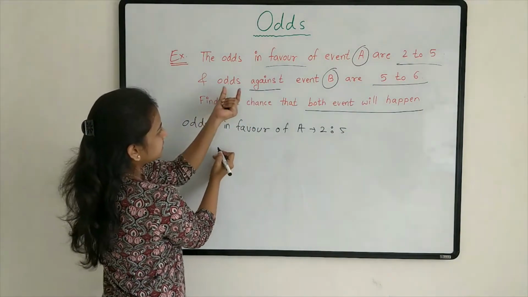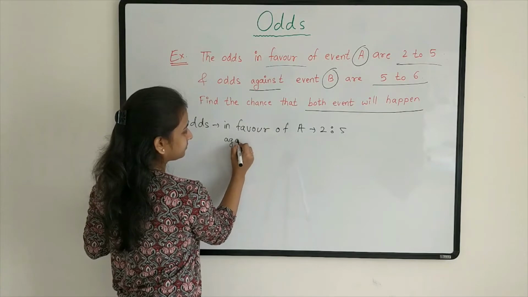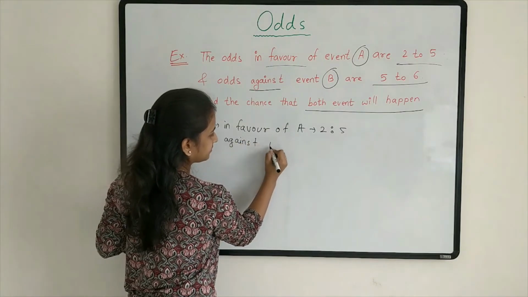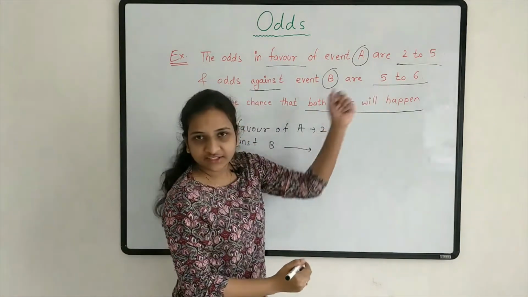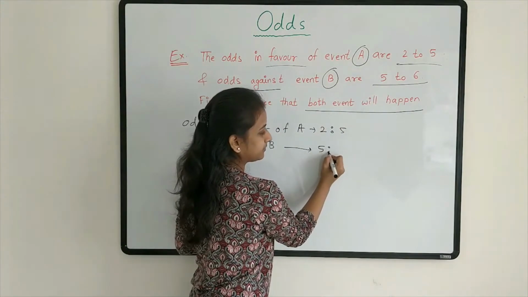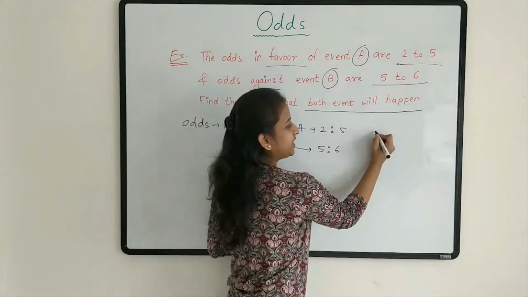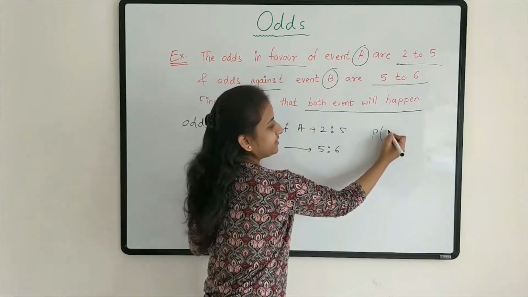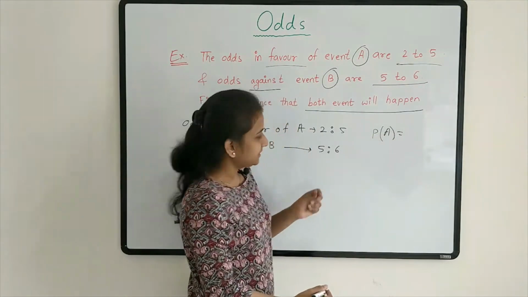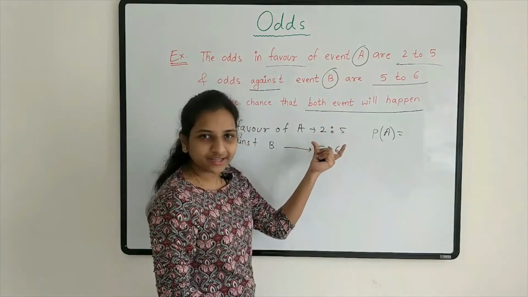Now, for odds against event B, it is 5 to 6. Find probability. Probability that event A will happen is 2 by 7, right?